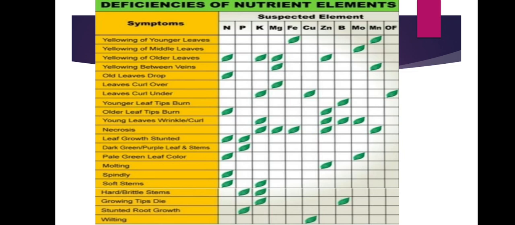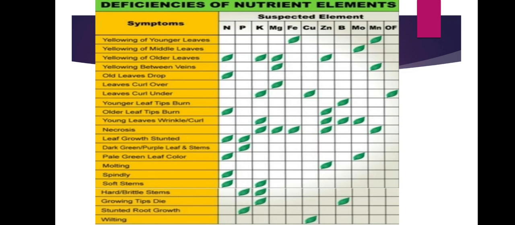This is important to note. Next, leaves curling over inside is due to only magnesium. Leaf curl under means potassium, copper, and other factors. Other factors means if a sucking insect pest has come, the leaf turns inward.